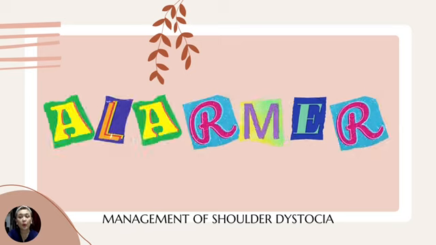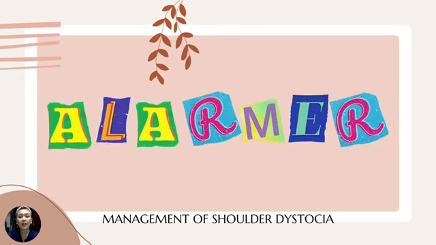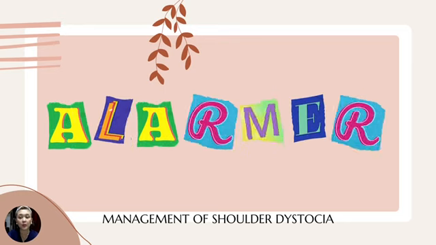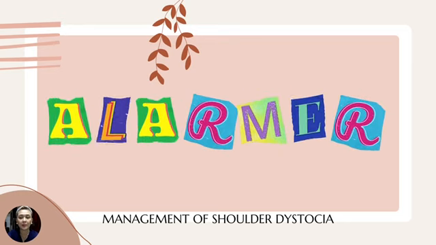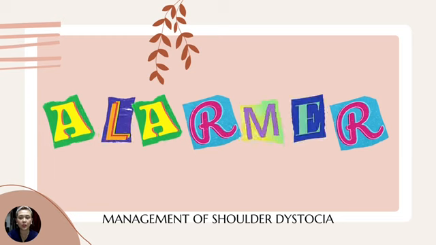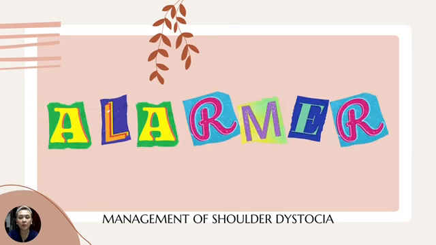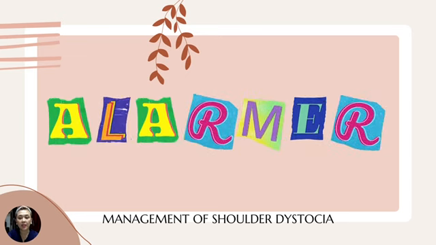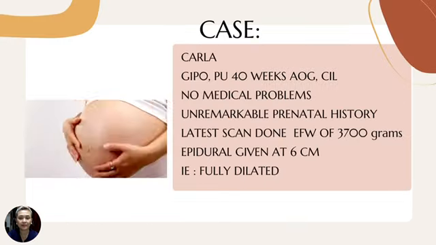And now that we know how to diagnose shoulder dystocia, let's talk about the management. There's a very helpful acronym to remember the steps on how to manage shoulder dystocia, and it's called the ALARMER. Let's use a case to go through the acronym and learn the management of shoulder dystocia.